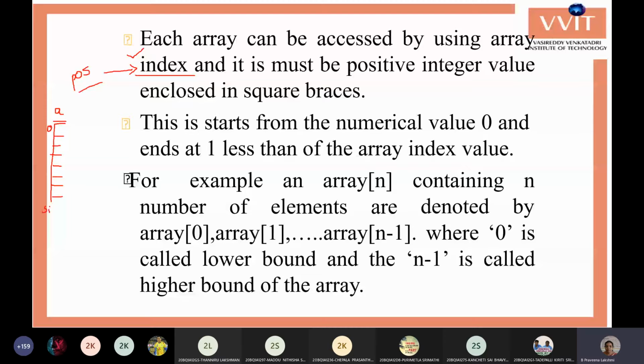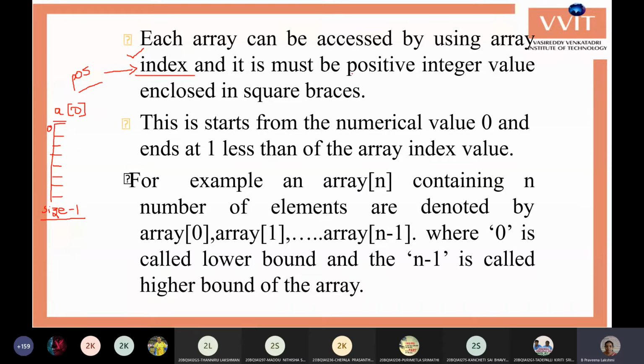I start with index 0 to access the first element. If you want the second value, you use 1, for the third value you use 2, for the fourth value 3. Like that, you can increment the index up to size minus 1.